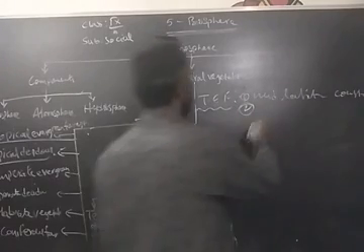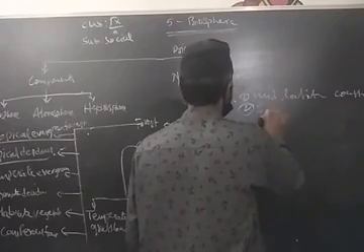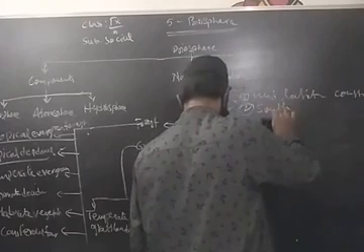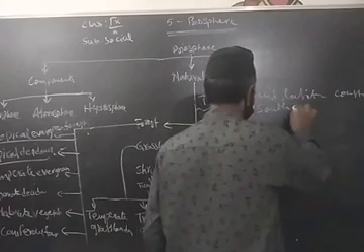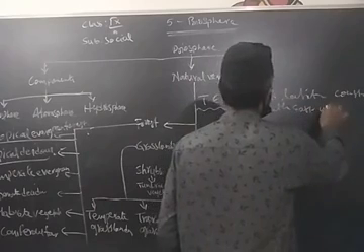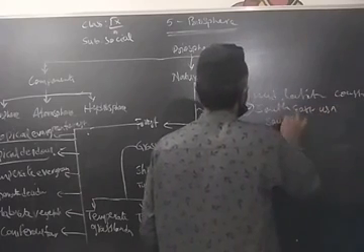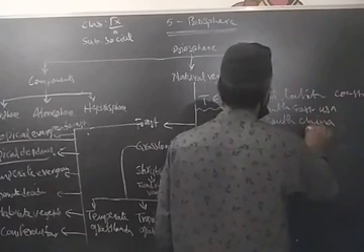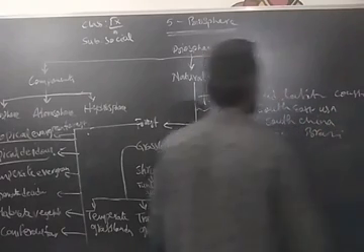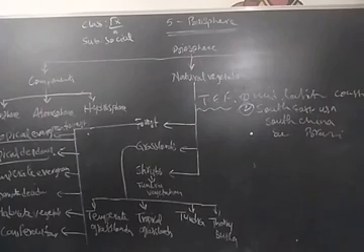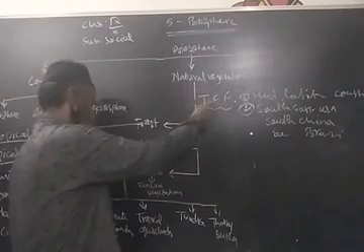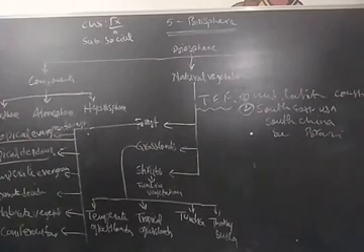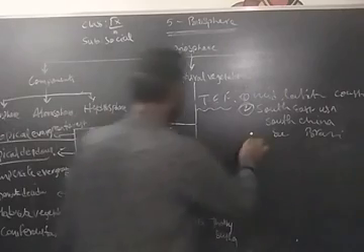So where do we find it? Southeast USA, then South China, and Southeast Brazil. These are the places where we find temperate evergreen forest.